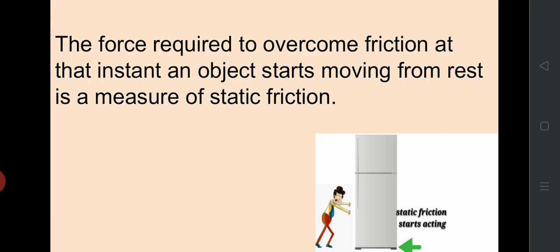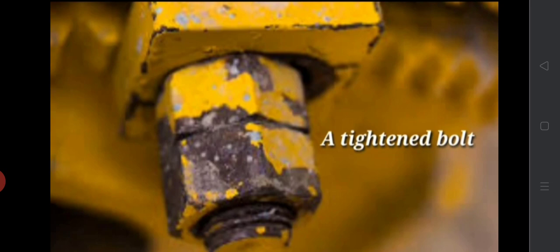The force required to overcome friction at the instant an object starts moving from rest is a measure of static friction. For example, a car parked on a road, a tightened bolt. Here the static friction is maximum because the bolt is in tightened form.